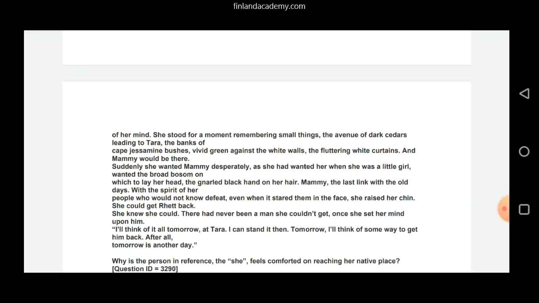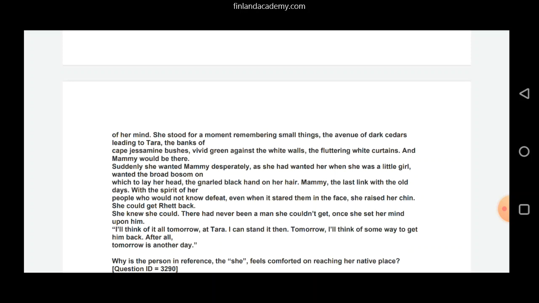She stood for a moment, remembering small things, the avenue of Doxida leading to Tara, the banks of Cape jasmine bushes, vivid green against the white walls, the fluttering white curtains, and Mammy would be there. Suddenly she wanted Mammy desperately, as she had wanted her when she was a little girl, wanted the broad bosom on which to lay her head, the gnarled black hand on her hair. Mammy, the last link with the old days, with the spirit of her people who would not know defeat. Even when it stared them in the face, she raised her chin.